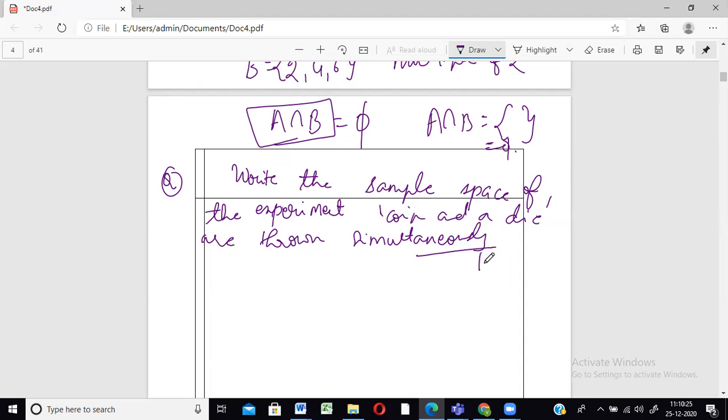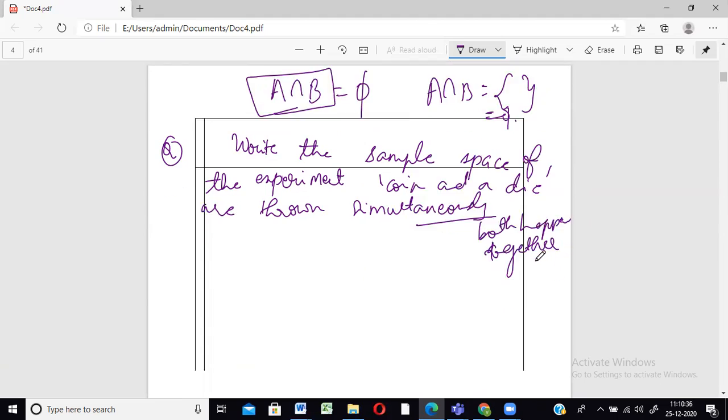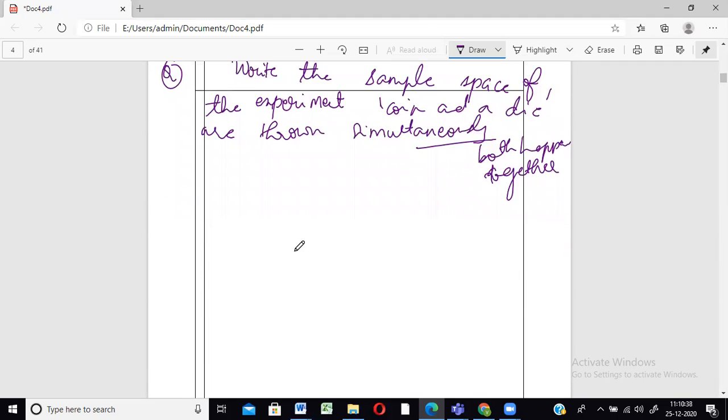Simultaneously means both events happening together. दोनों एक ही साथ, so both happening together. All right. So that is what is called as simultaneously. When two things happen together, we call the two things are happening simultaneously. So what are the two things happening simultaneously? Coin is also tossed, die is also thrown. These are the two things that are happening simultaneously.